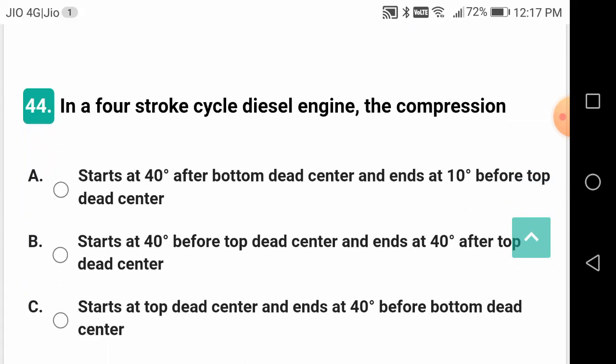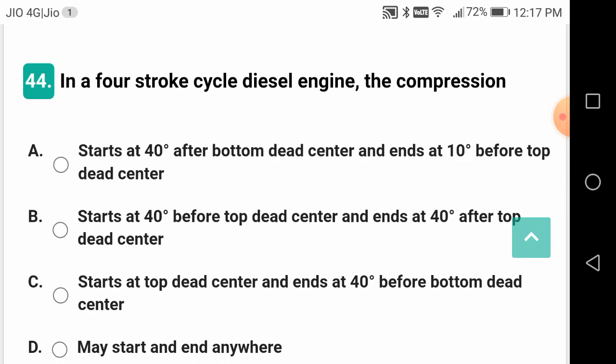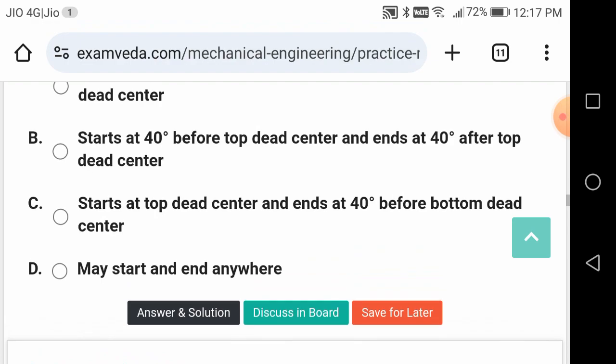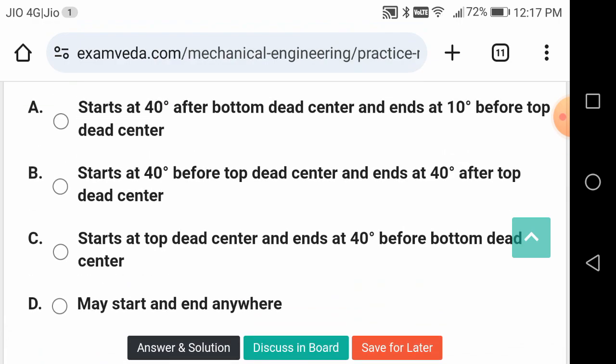In a 4-stroke diesel cycle engine, the compression, where? What is the correct answer? Starts at 40 degrees after bottom dead center and ends at 10 degrees before the top dead center.